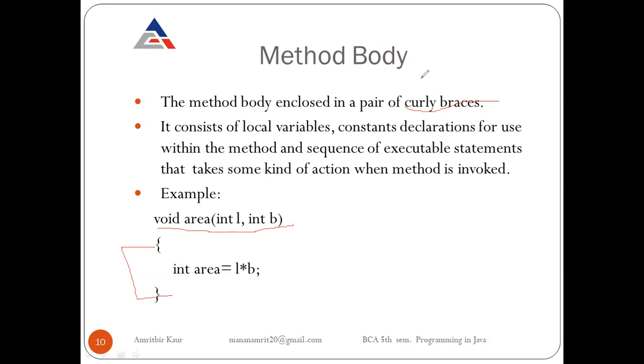So the length and breadth passed by the function call will be stored in this. So that's why here we are using L into B. So here our return type is void. So that's why we are not writing any return here.